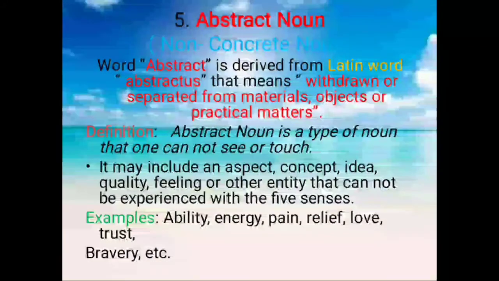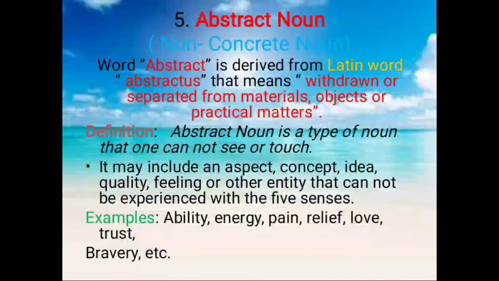And the fifth one is abstract noun, which is also known as non-concrete noun. The word abstract is derived from the Latin word abstractus, which means withdrawn or separated from materials, objects, or practical matters. Its definition is: an abstract noun is a type of noun that one cannot see or touch.